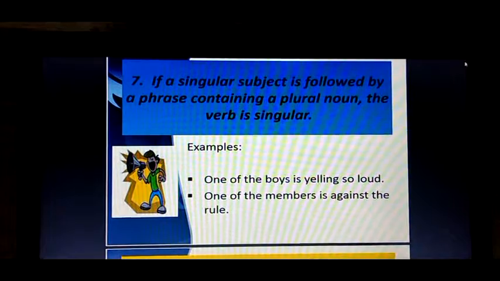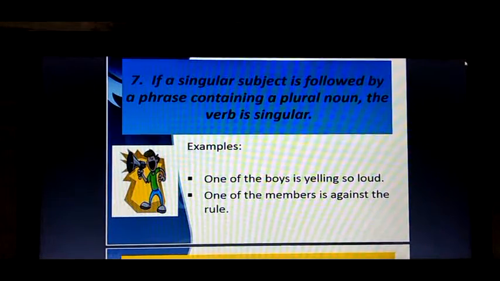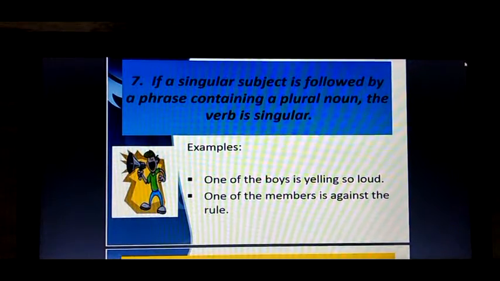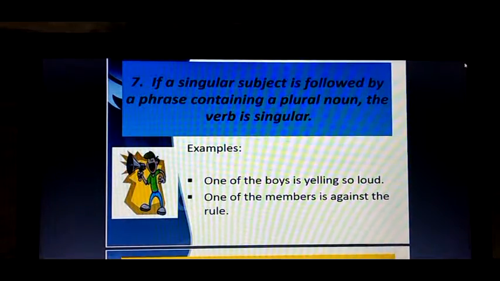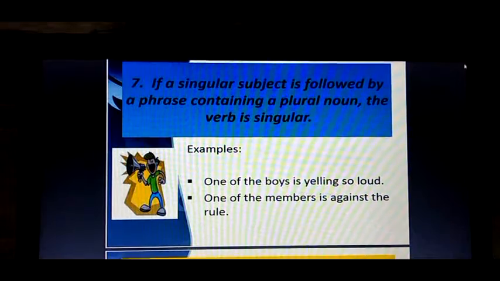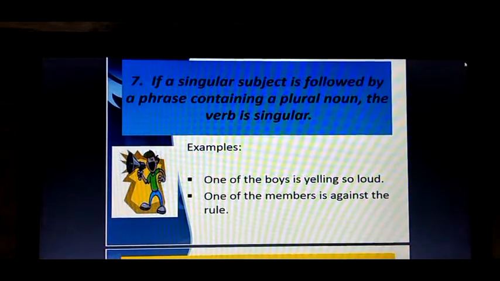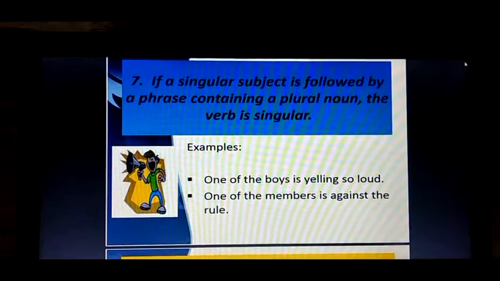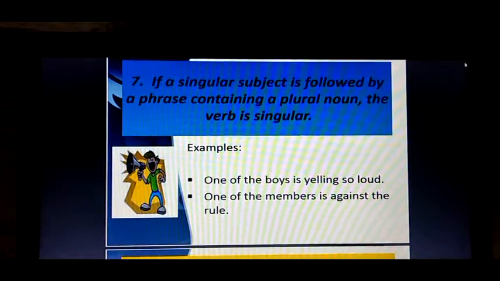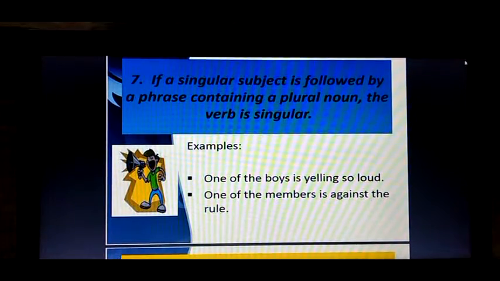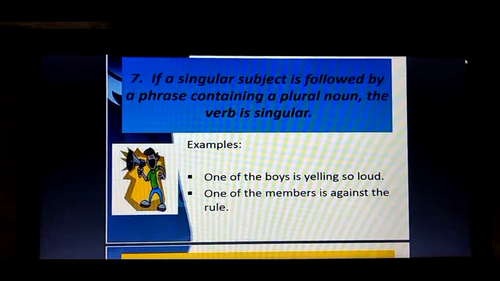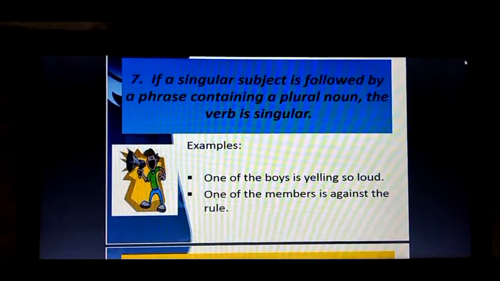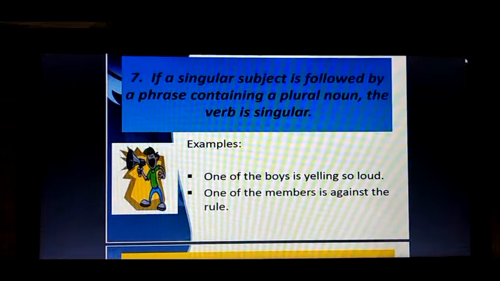Some of you will make the mistake of thinking that boys is the subject here, so you will use are after boys, but no, it's wrong. If a singular subject is followed by a phrase, the subject is one, and the phrase one of the boys has been used here.